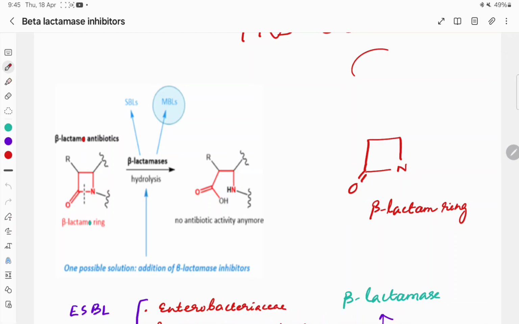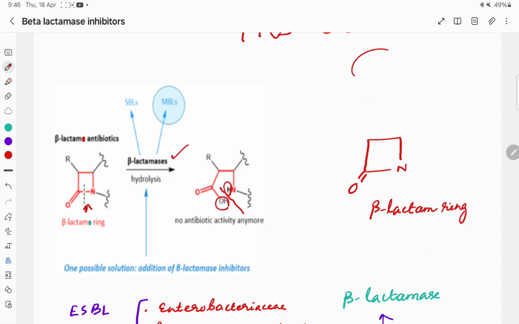This beta-lactam ring, you can see, can be degraded by the enzyme beta-lactamase, and this beta-lactamase is produced by bacteria. When beta-lactamase breaks this beta-lactam ring here, there will be hydrolysis, H and OH are added here.